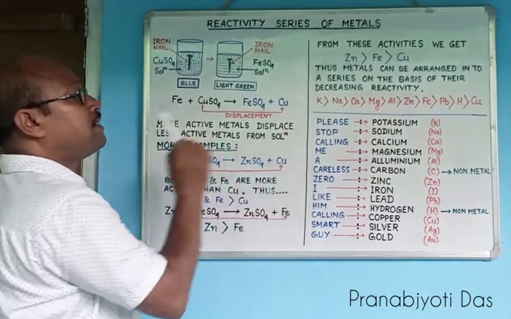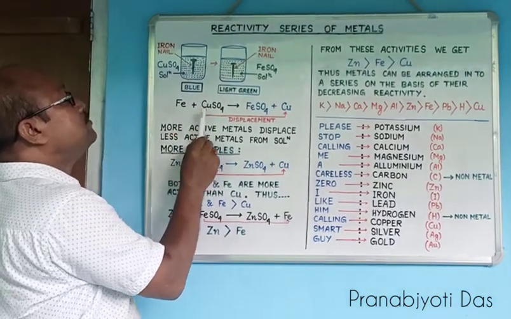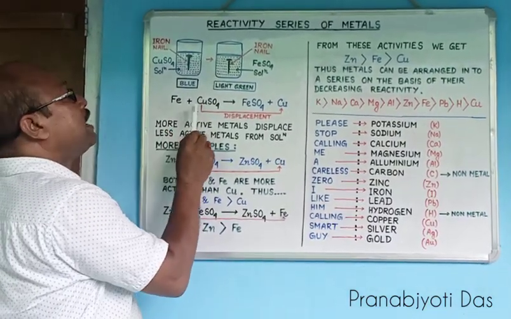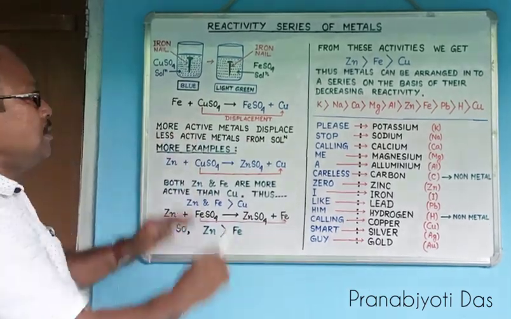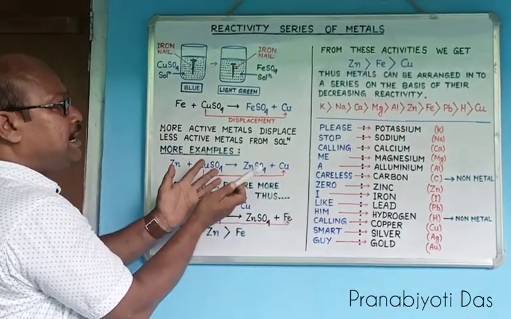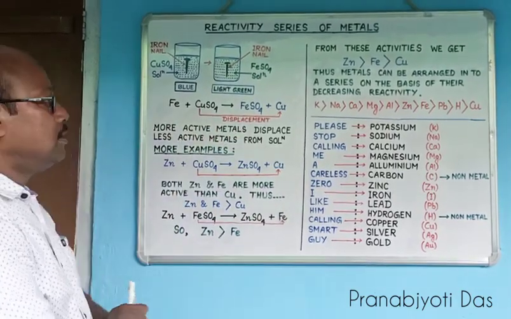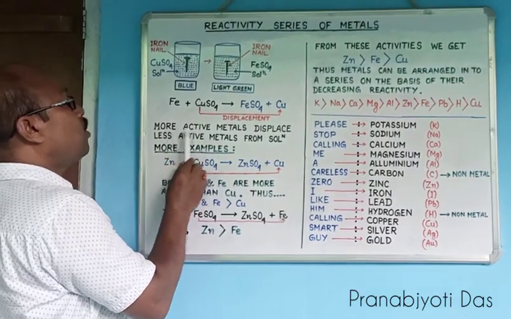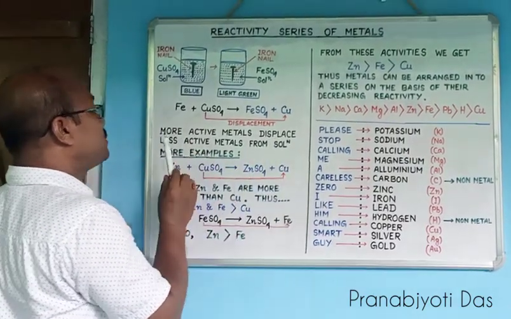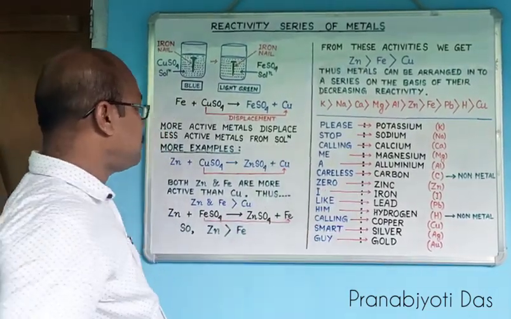This displacement reaction indicates that iron is more reactive than copper, and that is the reason why copper is displaced by iron. From this experiment, it is very clear that iron is more active than copper. That is why we have the conclusion here: the more active metals displace less active metals from their salt solution.